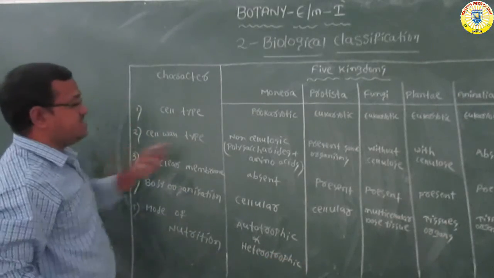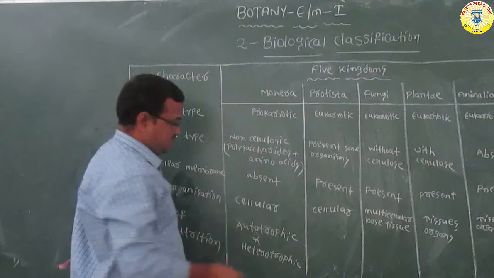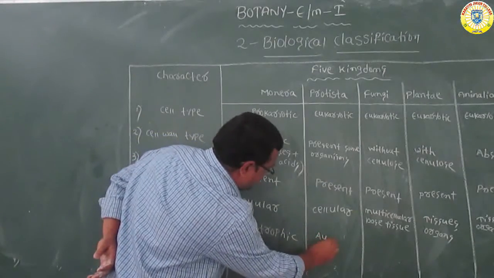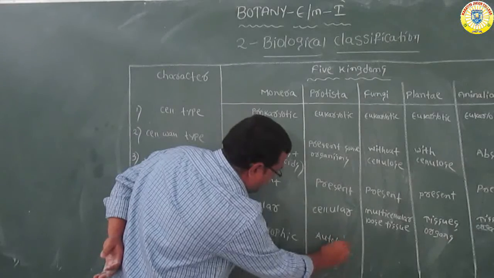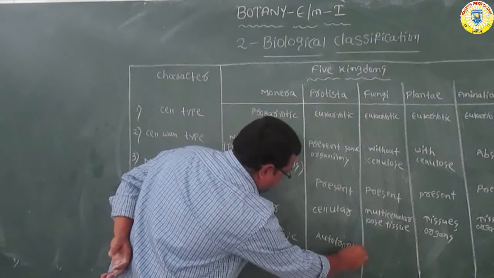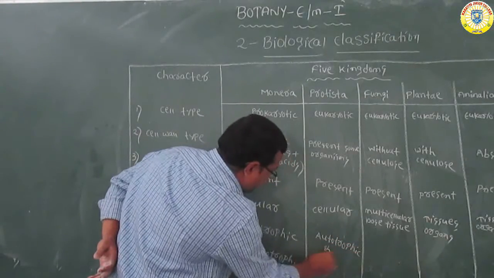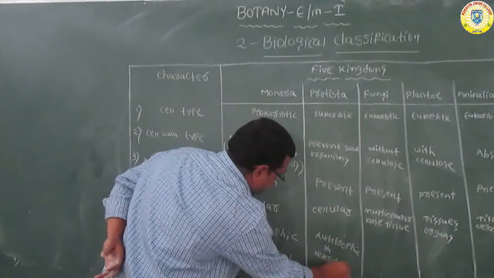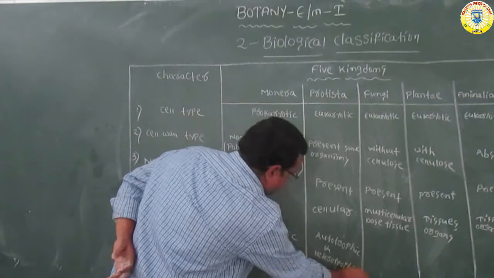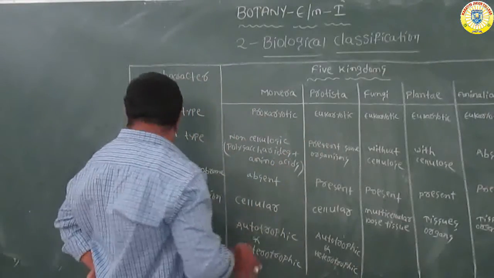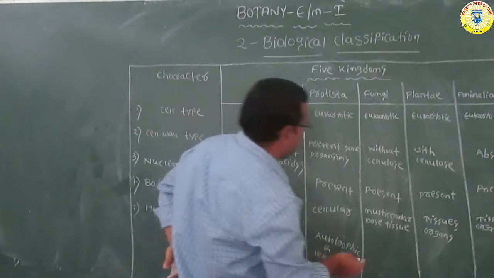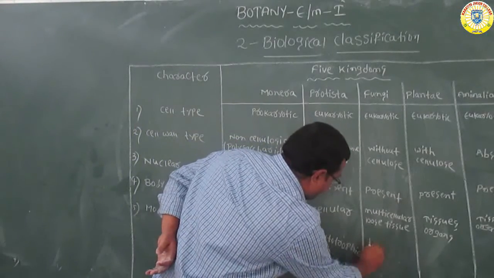Whereas in protista, some are autotrophic and some are heterotrophic. But in fungi, all organisms get their nutrition by heterotrophic nutrition.